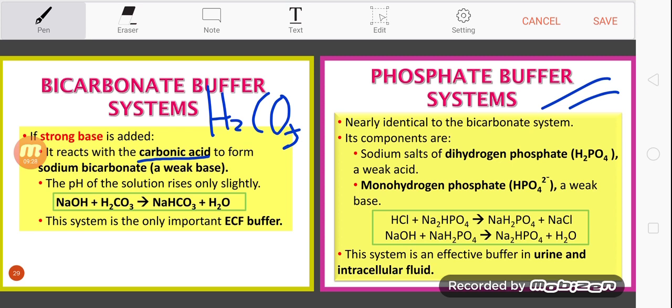The strong base reacts with the carbonic acid and forms sodium bicarbonate. This sodium bicarbonate is a weak base, whereas this is a strong base. So strong base is high in our body fluid system, so it will dissociate, and then the positively charged sodium will tend to bind with the bicarbonate ion, building up the weak base, sodium bicarbonate.